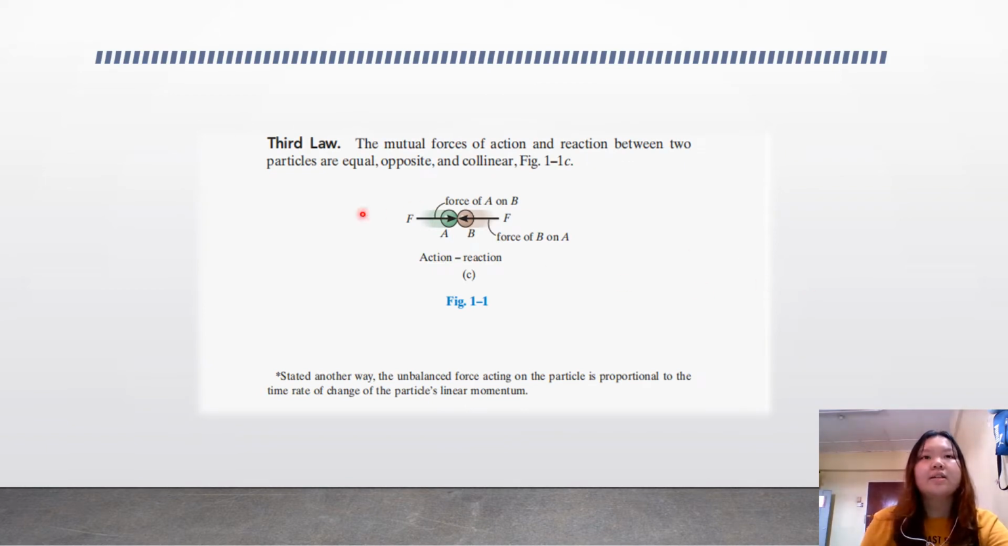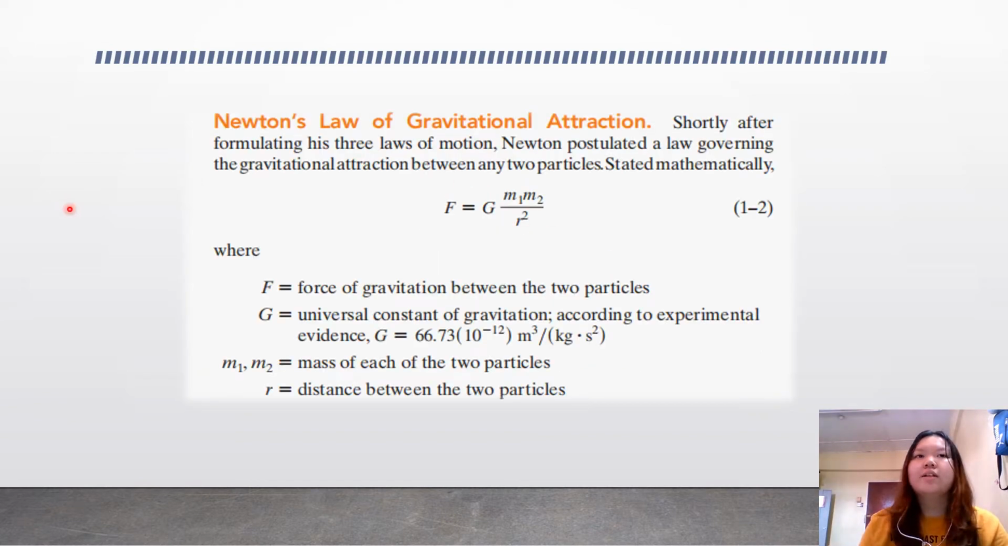The last one is Newton's third law, which states that the mutual forces of action and reaction between two particles are equal, opposite, and collinear. You can refer to the picture down here. The next one is Newton's law of gravitational attraction, which I think we are familiar with, and the formula is F equals G times m1 and m2 divided by r squared.